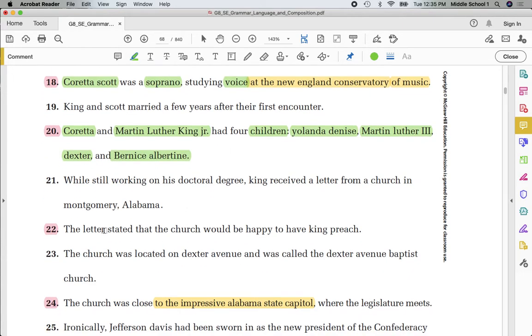22. Letter, common noun. Church, common noun. Preach, common noun. Circle, king. Put an X through K, proper noun.